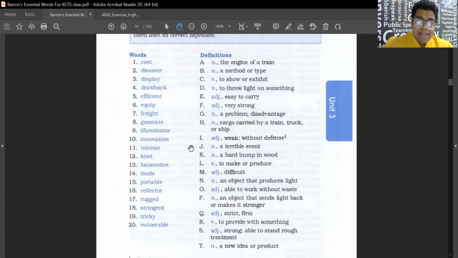Freight. F-R-E-I-G-H-T. Freight is cargo. जो सामान होता है, that is freight. Generate means उत्पादन करना. इल्यूमिनेटर यानी जो जहां पे प्रकाश लाता है, जो चीज सब चीज को प्रकाश देती है, that is an illuminator. Innovation. Innovation means something new. Then intense. Intense means something that is very strong. Knot. Knot means गांठ. कोई भी चीज की जो गांठ है, that is a knot.